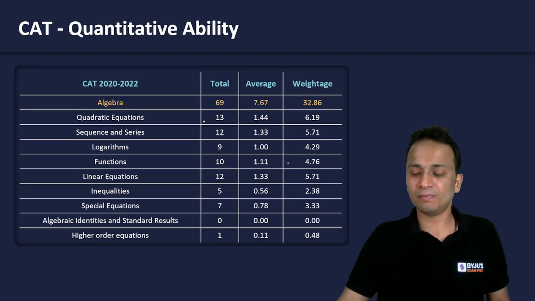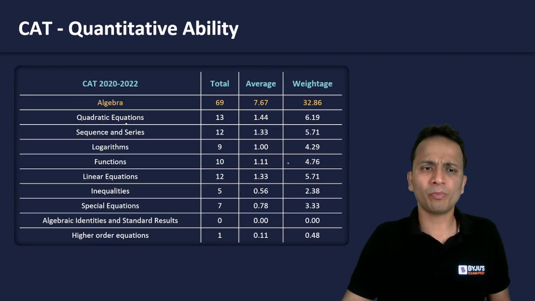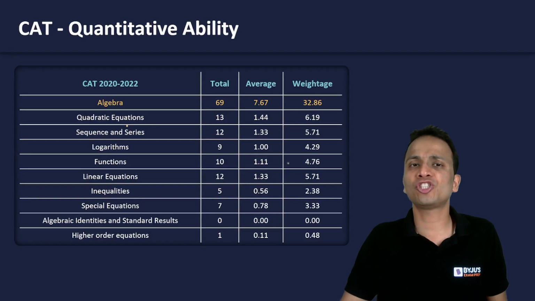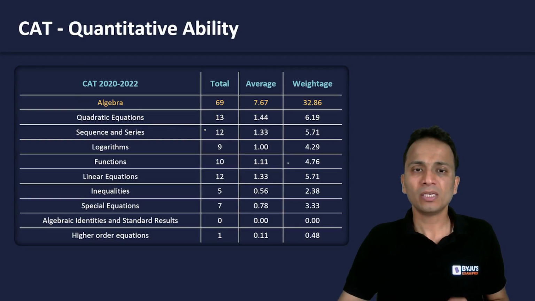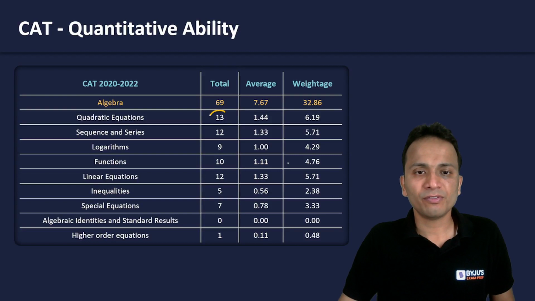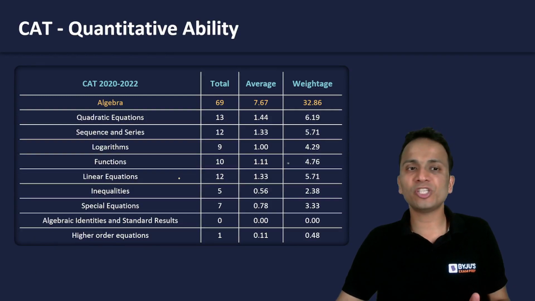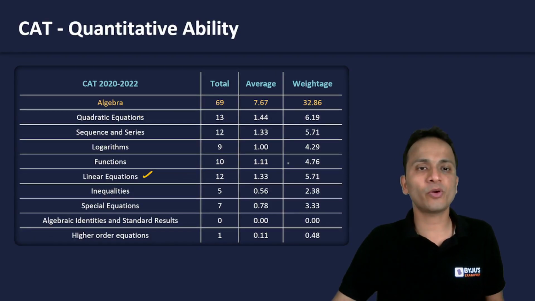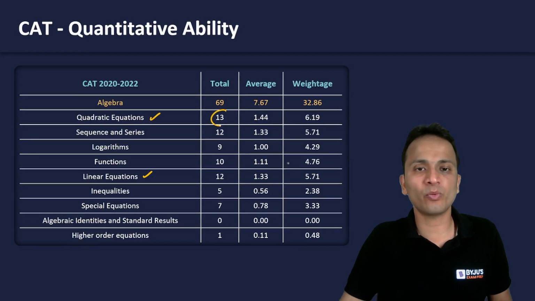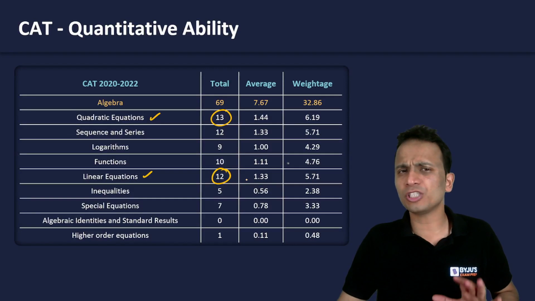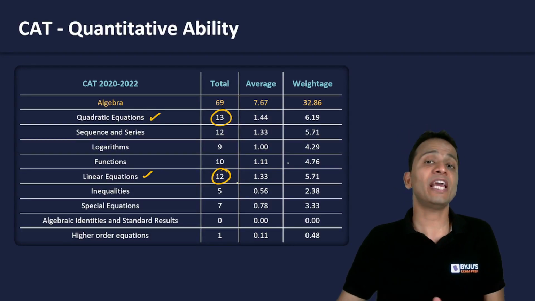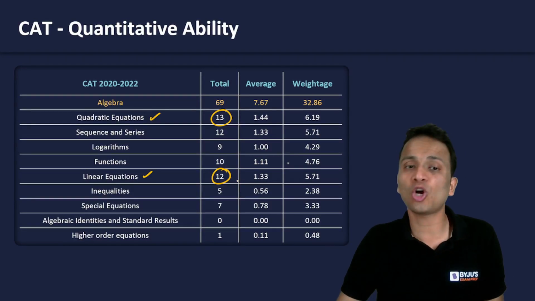Now out of algebra, I'll not be considering all these topics. So these are the different topics in which algebra is divided. I'll just mark the first five of these topics that you can see. Okay, so it starts from linear equations, quadratic equations. So linear equations and quadratic equations, these are equations only, and a total of 25 questions. An average of approximately 3 questions have appeared in every slot of CAT.